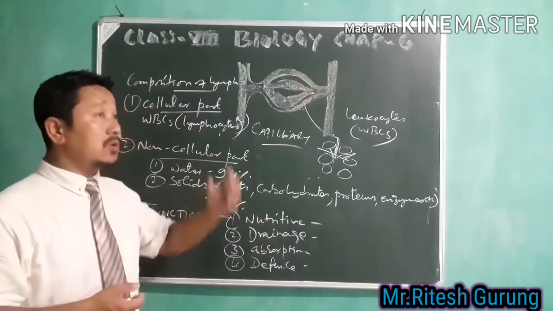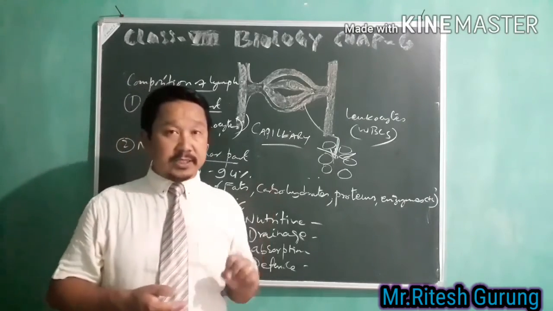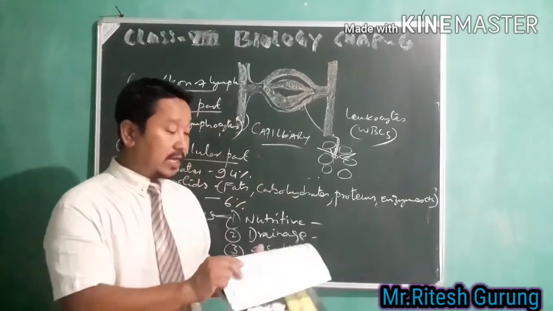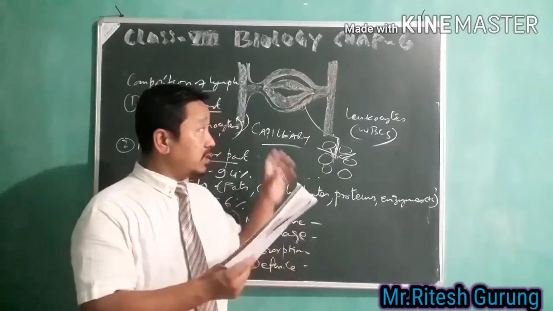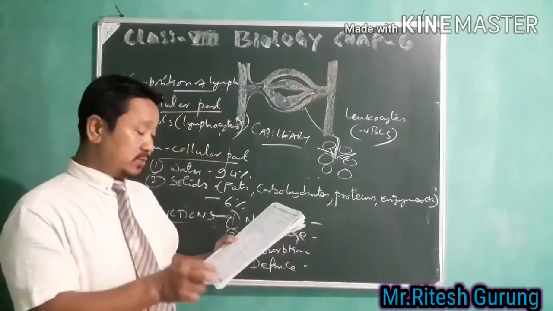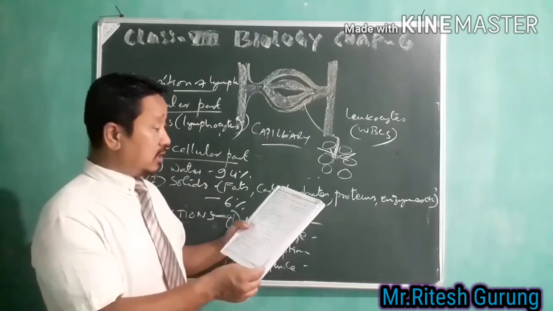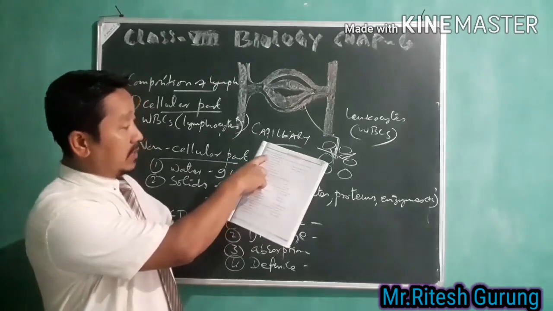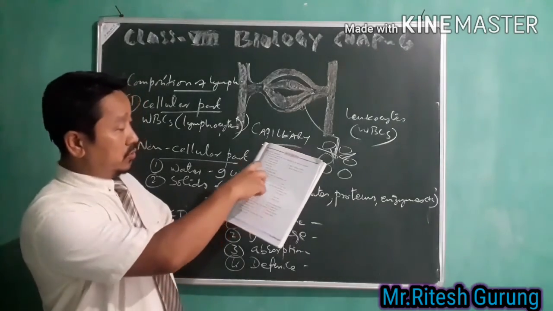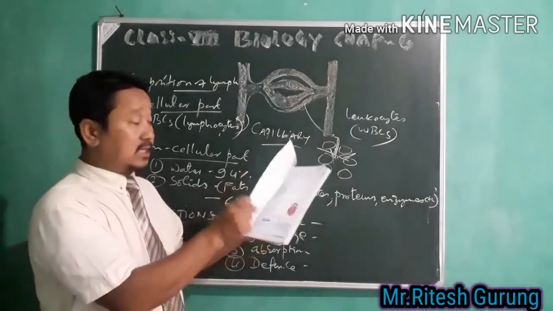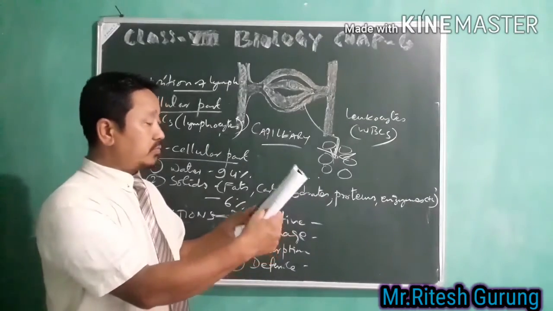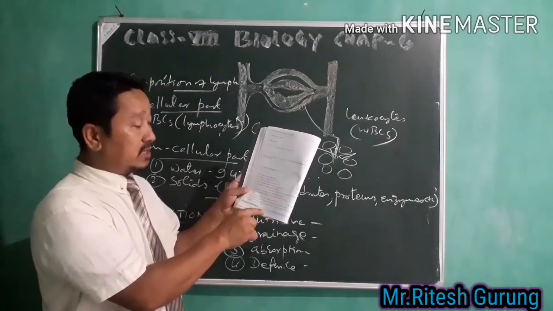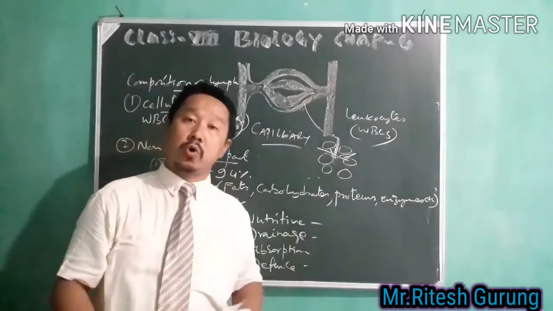So this is how we conclude chapter number 6, the circulatory system. Before I wind up the session, let me give you a small homework: the multiple choice questions from page number 67, multiple choice question number 1. Then number 5, fill in the blanks with suitable words, from page number 68. Please do these homeworks.